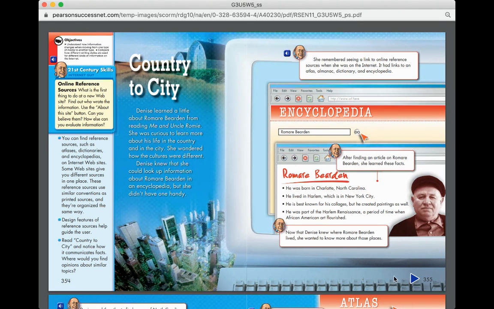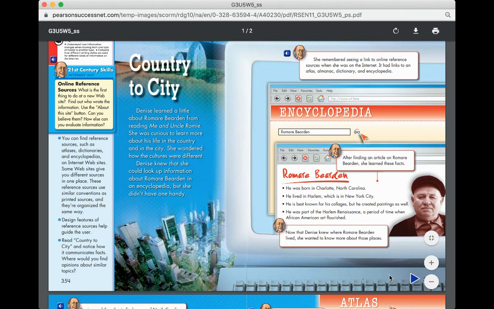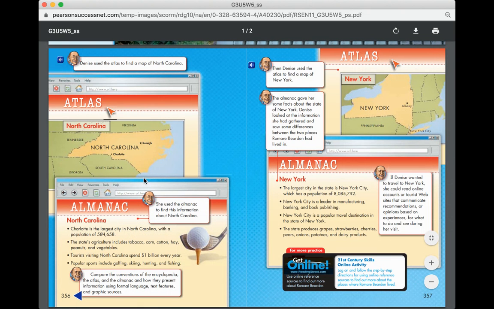Now that Denise knew where Romare Bearden lived, she wanted to know more about those places. So she's going to look up those places and use her atlas and almanac to look those up. An atlas is going to give you more of a map type view of where things are, whereas an almanac is going to give you information. It's going to give you facts about it. So we can see that North Carolina is on the east coast of our country.